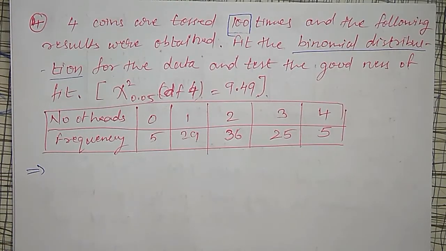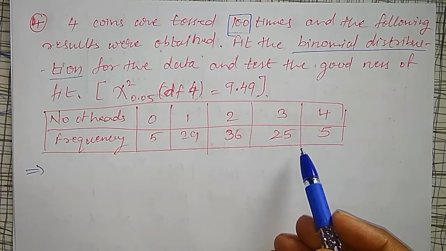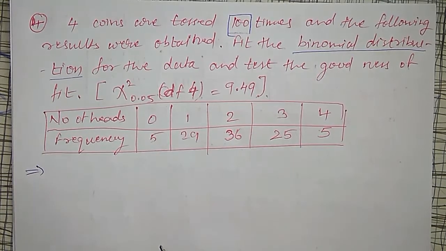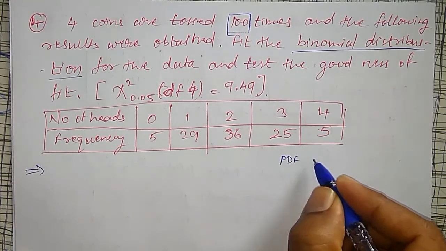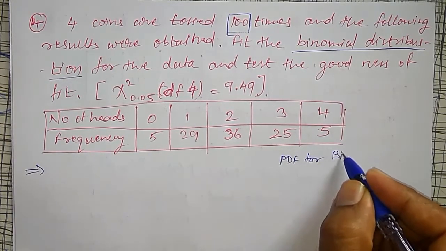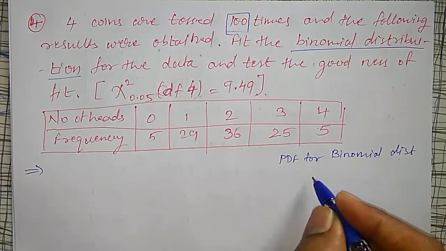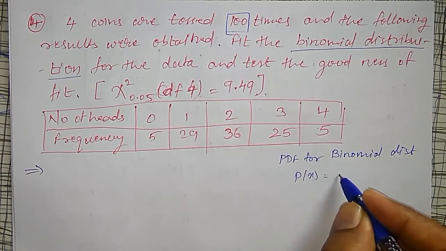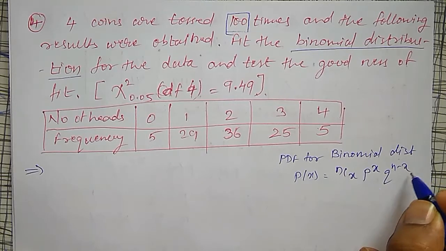That means from these frequencies I have to find out the mean. Using the mean of the binomial distribution, I have to find the probability of success P and probability of failure Q. Therefore, we have the PDF for the binomial distribution: P of x is equal to nCx P raised to x Q raised to n minus x.